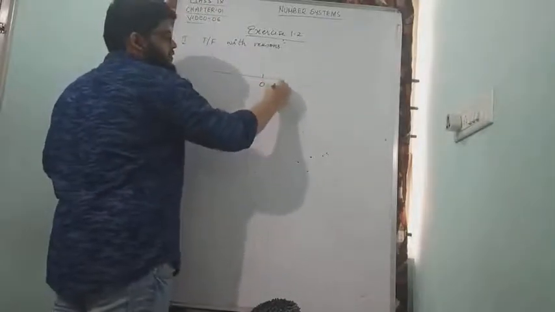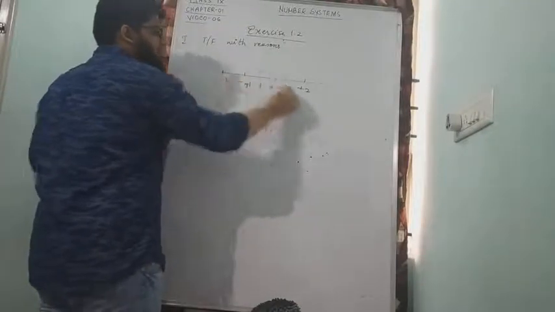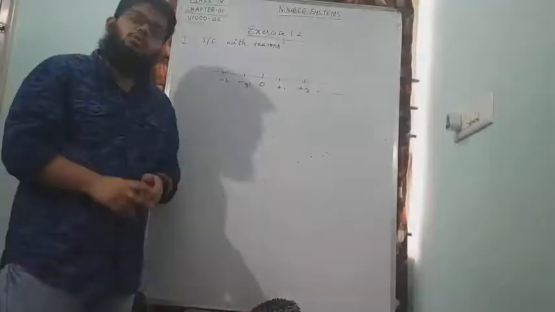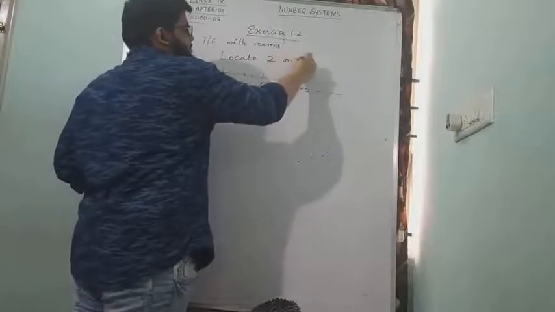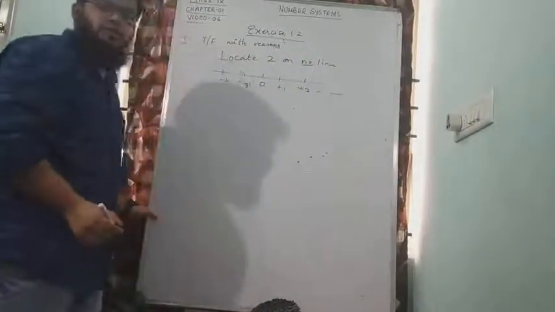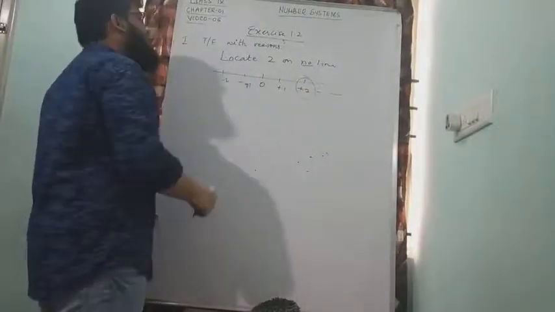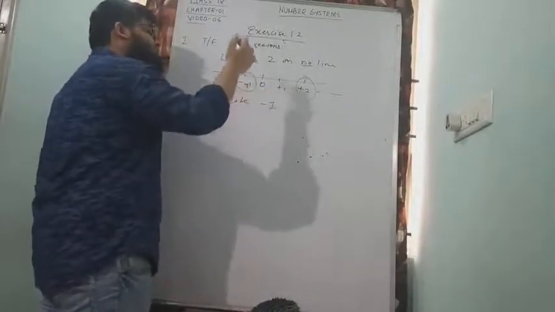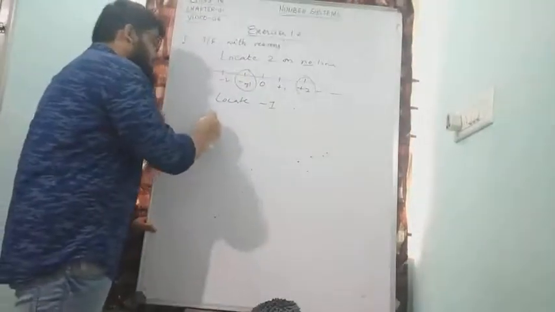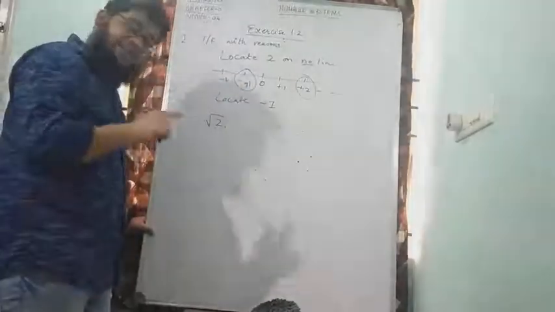So now before we move on to the next question, there is something interesting that I want you to know. If this is the number line, this is 0, 1, 2, -1, -2, etc. And the numbers will continue on all the sides. So if I ask you to locate 2 on the number line, how will you locate 2? It is very easy. I can tell, oh, 2 is here and I have located 2 on the number line. If I tell you to locate -1 on the number line, you will tell this is -1. But if I ask you to locate √2 on the number line, is there √2 on the number line? No, but there is √2 on the number line.